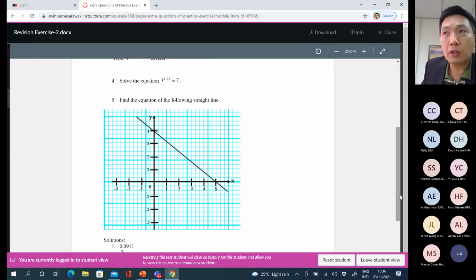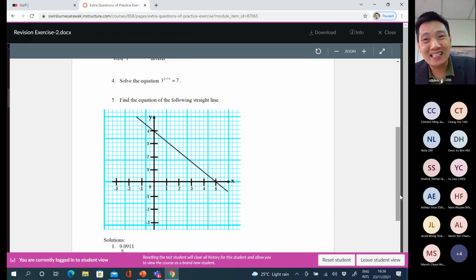The last question tests whether you know how to form a straight line equation. In order to form the straight line equation, you must get m, the gradient, followed by c. If you are good enough, you know c is equal to 4. C is the intercept where the straight line passes through the y-axis.